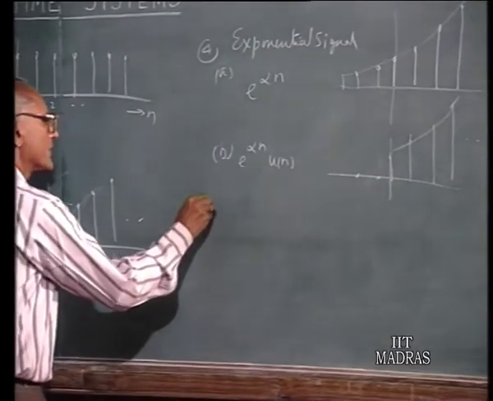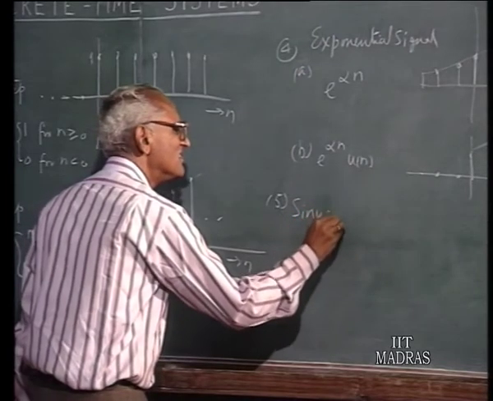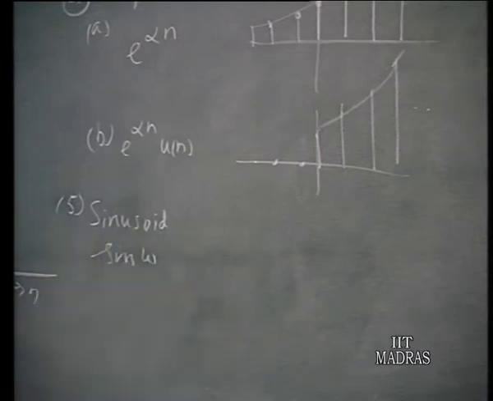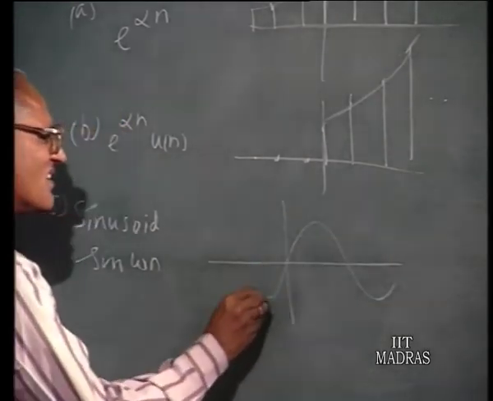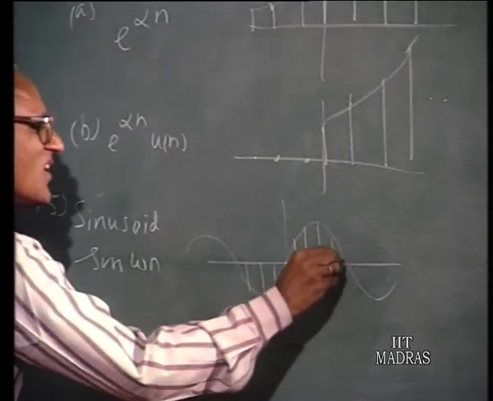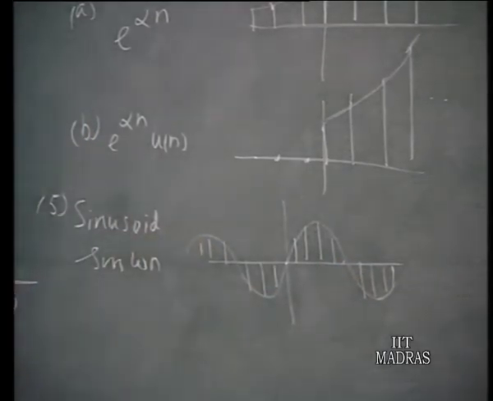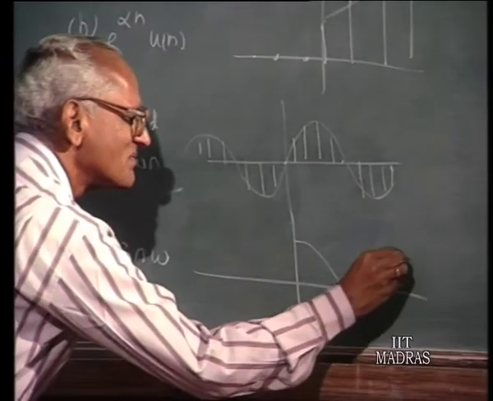Similarly, you can have a sinusoid. You can have sine n omega, in a general case. This is the envelope, the samples will be like this. All the samples will fall on an envelope which is a sine wave. Similarly, if you have cos n omega, it will be a similar situation, but this will be now a cosine curve.